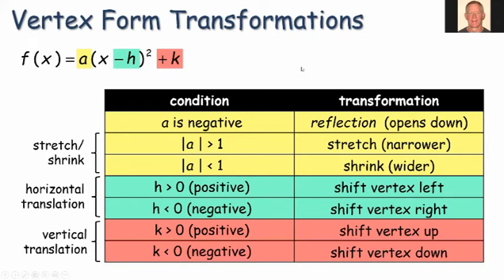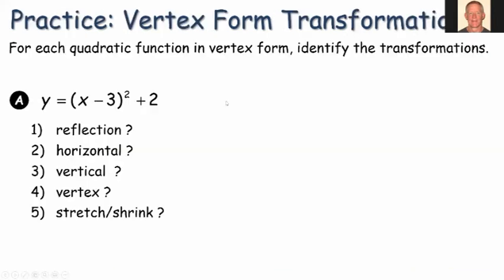Everything in the table is exactly the same that we had for linear functions. The only difference is the form of the equation, right, that gives us this family of transformed functions. So let's look at a couple examples here. See if we can identify the transformations from the equation rather than the graph.